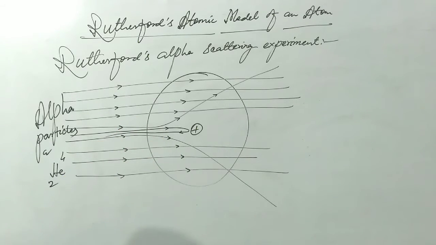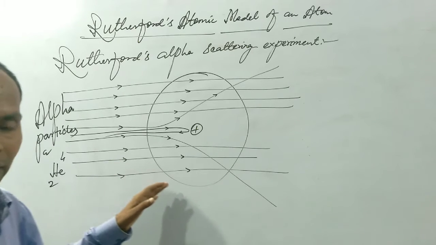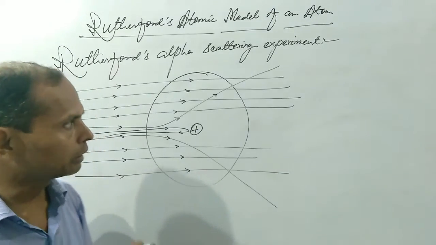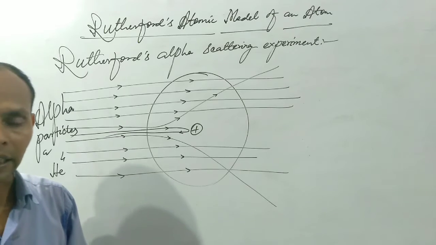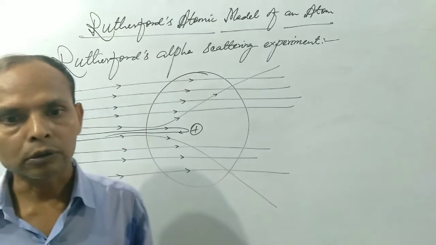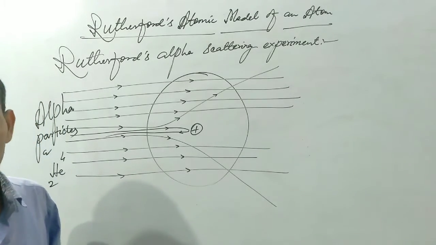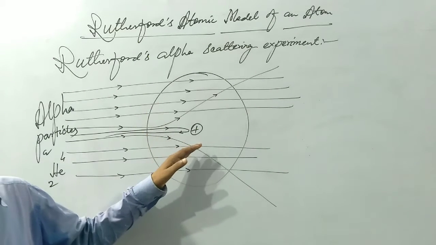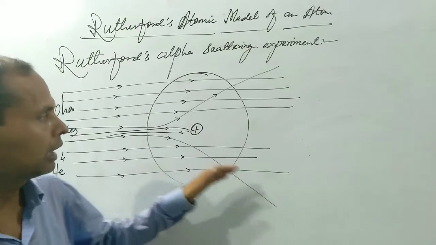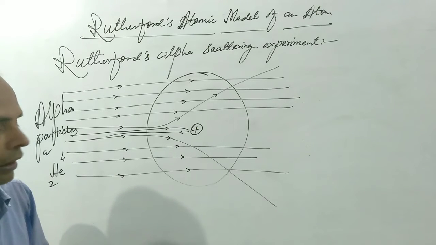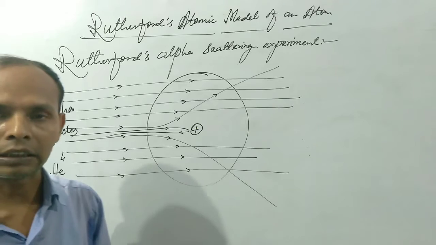Then he found that most of the alpha particles pass straight through the foil and very few alpha particles were deflected and reflected back. This is the observation. On the basis of this alpha scattering experiment, he gave the result. According to this result, since most of the alpha particles pass straight through the foil and very few alpha particles were deflected and reflected back, a positive charge nucleus or center is present in the center of an atom.